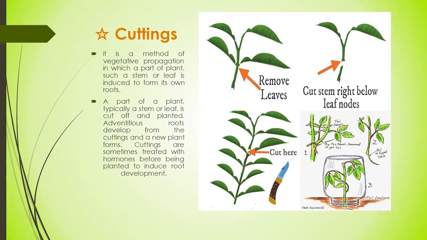So in this picture you can observe a horizontal underground structure, an underground stem that is called a rhizome. In the above picture you can see a small sucker has developed, and this sucker can then develop into a new baby plant, and roots develop from the lower part of the rhizome.